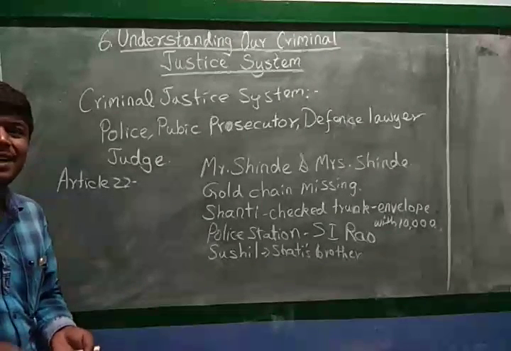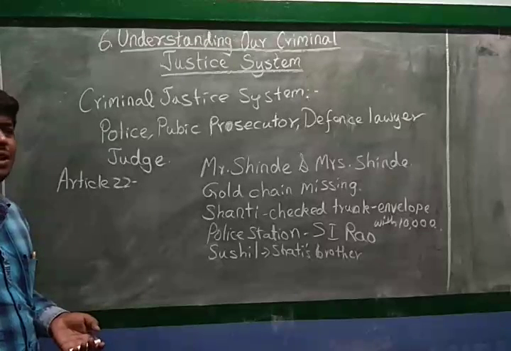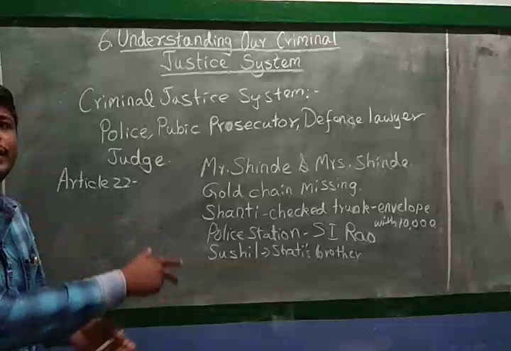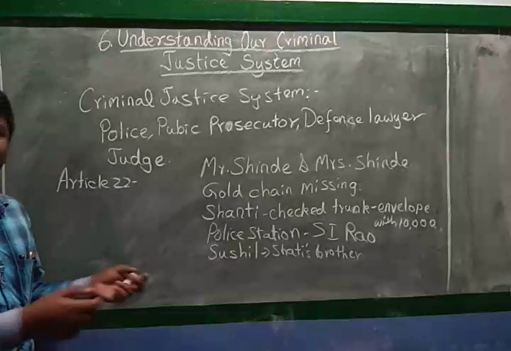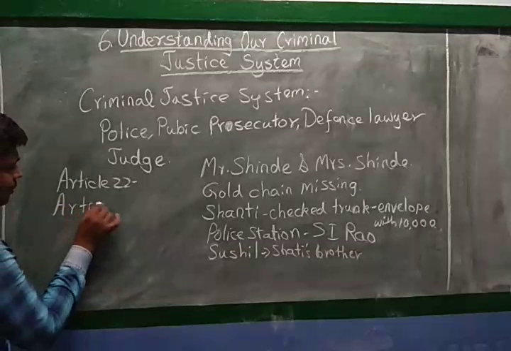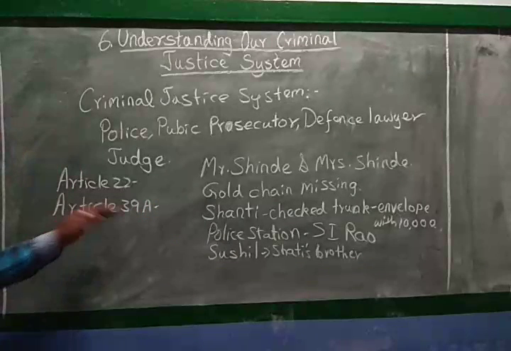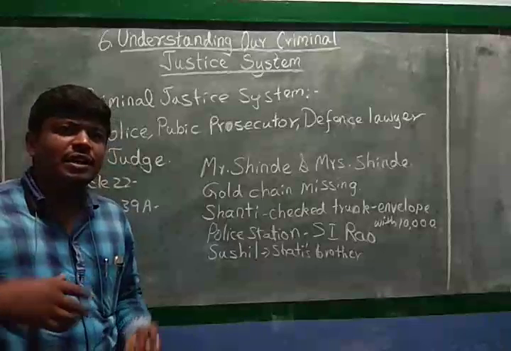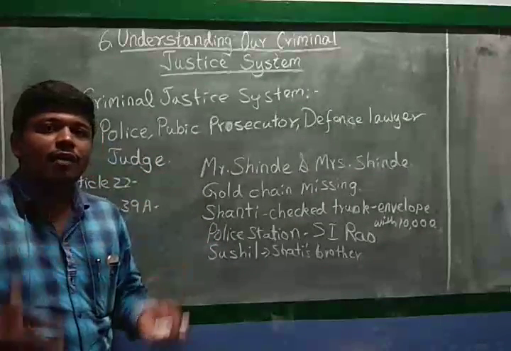And she also says that she doesn't have money to hire a lawyer, and that she is a poor girl. She had only 10,000 rupees, and that was collected by the policeman as evidence. So there is one more article now, Article 39A. Article 39A says that in case an accused is too poor to hire a lawyer,